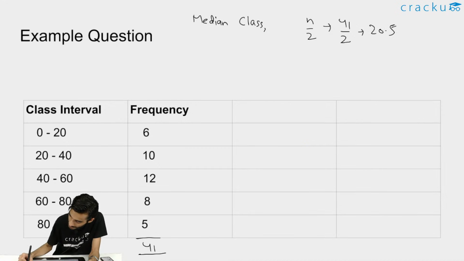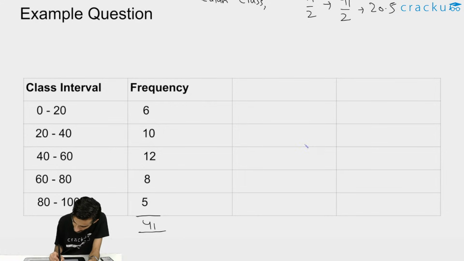Right, now we need to find the value of cumulative frequency, writing it here as CF. So that is 6. Now just adding the values: 6 plus 10 will be 16, 16 plus 12 will be 28, 28 plus 8 will be 36, and 36 plus 5 will be 41.